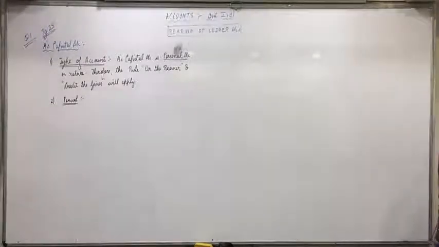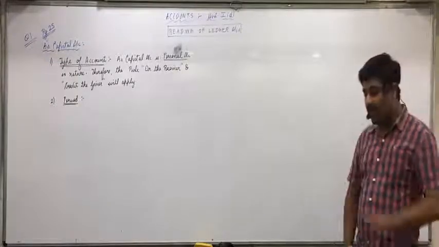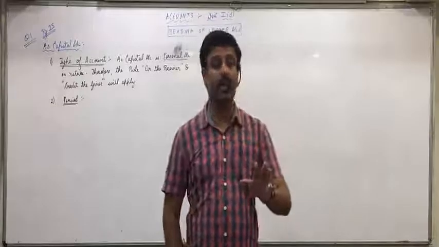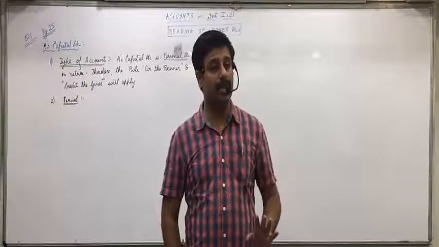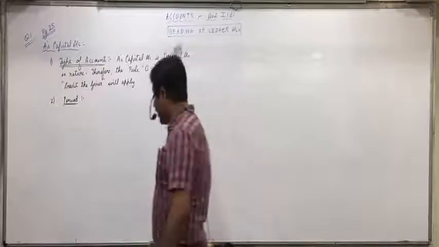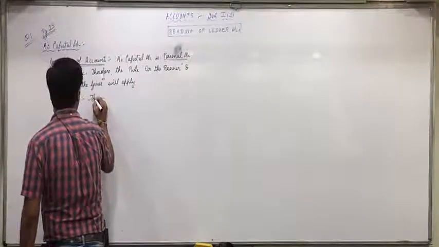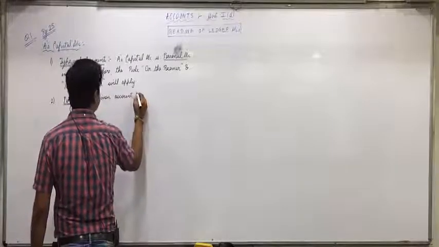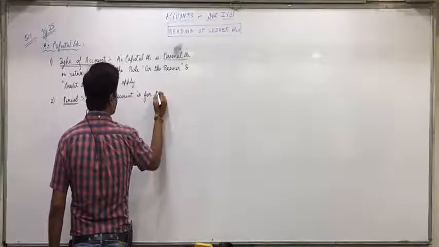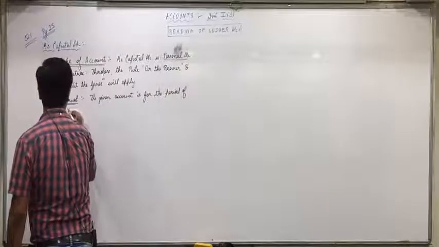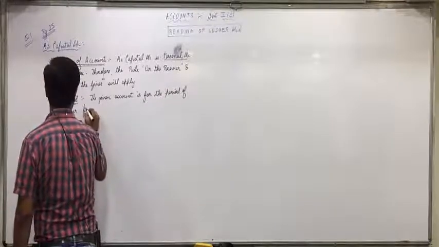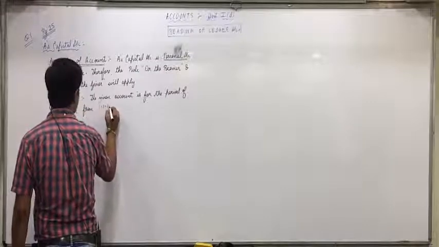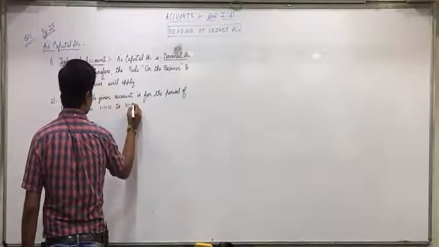Now, see here, period. Can you see on the credit side, the earliest date is 1st January and on the debit side the closing balance is 31st December. So it's a full 1 year from 1st January 2010 to 31st December 2010. Any confusions in that? So, put down: the given account is for the period of 1 year from 1/1/10 to 31/12/10. Any confusion on this?